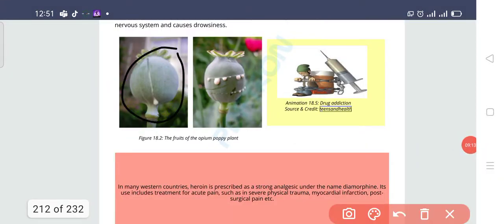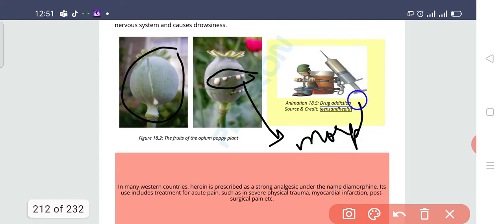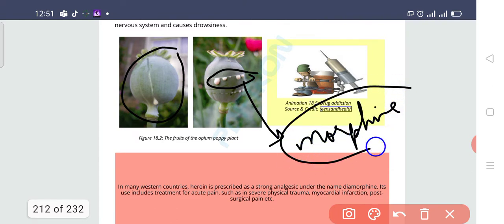You might have seen it all around in the weeds of barren areas near your home. This is very common. This juice is basically poppy juice, and it provides morphine, which is a very good drug used to relieve pain.